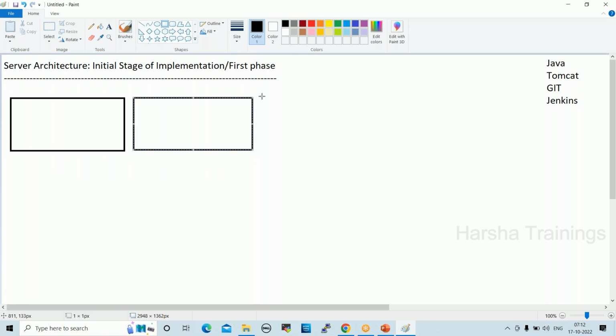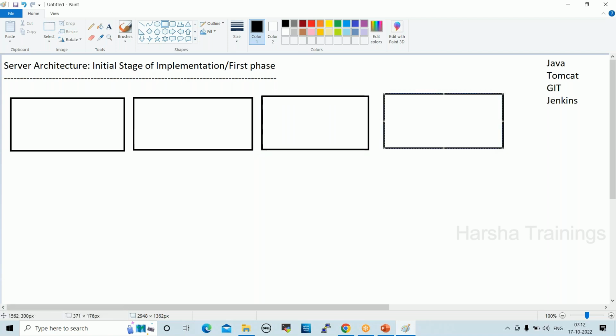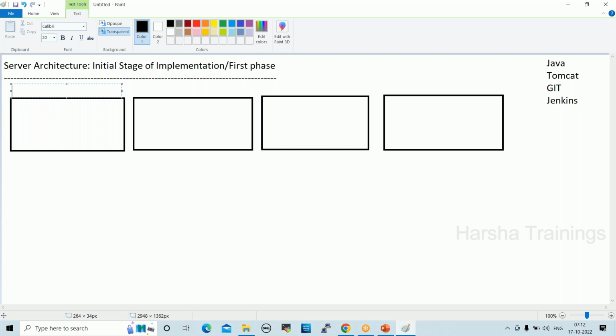So here we have 4 packages, and they used to take 4 servers. These are the 4 servers for 4 packages. In the 90s and early 2000s, the highest hard drive capacity was 1 GB only. So these are all 1 GB hard drives, 1 GB storage. For 4 applications, they used to take 4 servers.